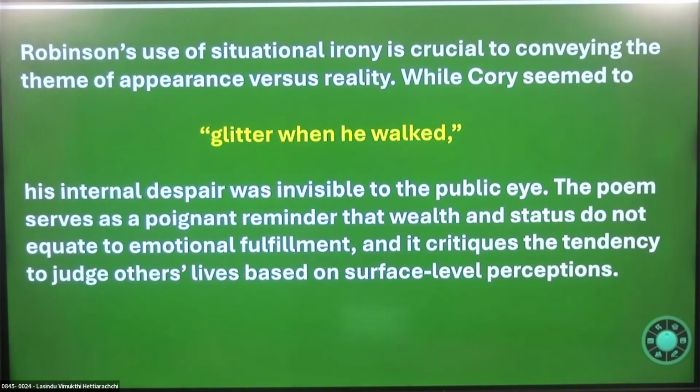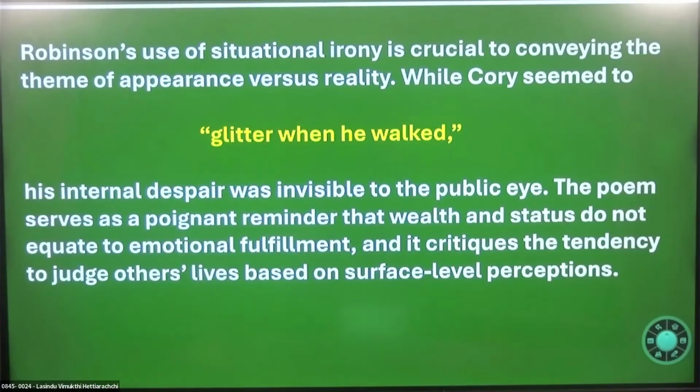Right? We always try to judge people. That is the tendency that we have. But we should never do that. We should never ever do that, right? This is what is actually criticized by the poet. This is what you have to pay your attention to as well.